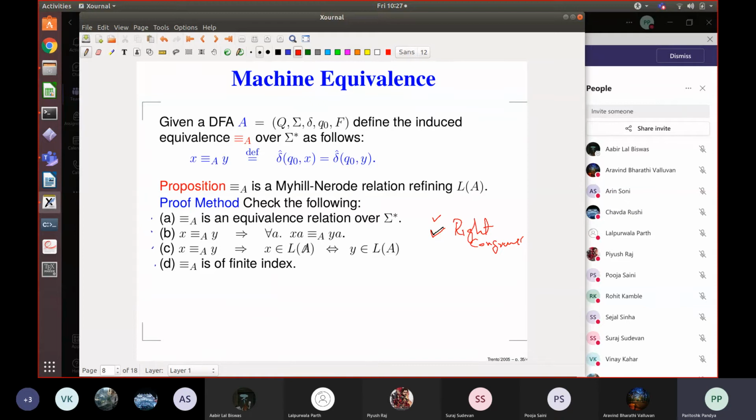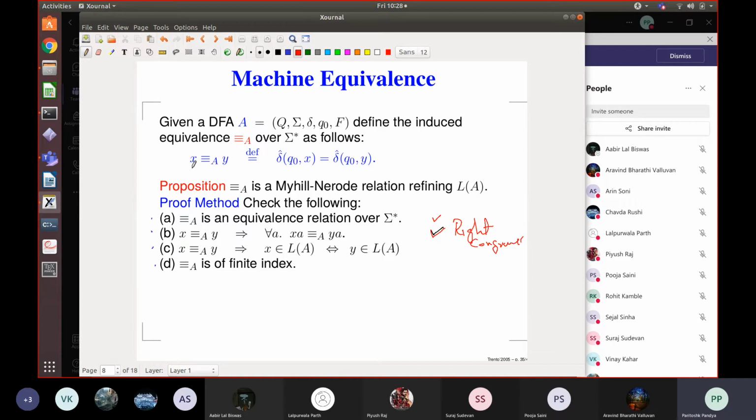The third property is that if two strings are equivalent, either both are in the language or both are not in the language. So you take two equivalent strings, either both are in the language or both are not in the language. Now that is obvious, right?